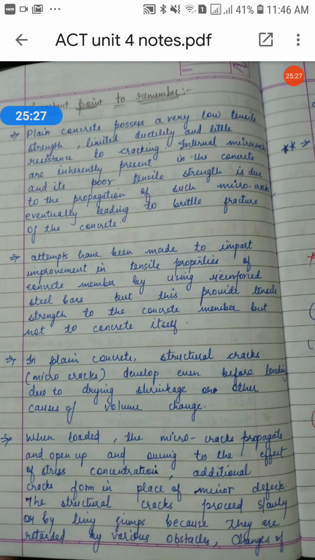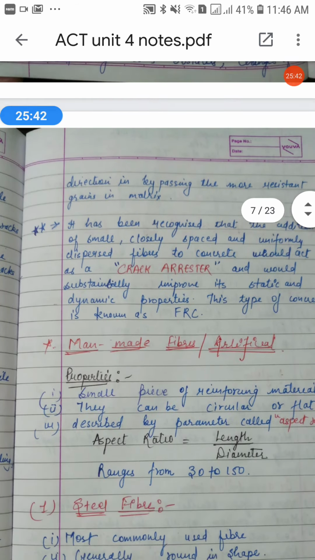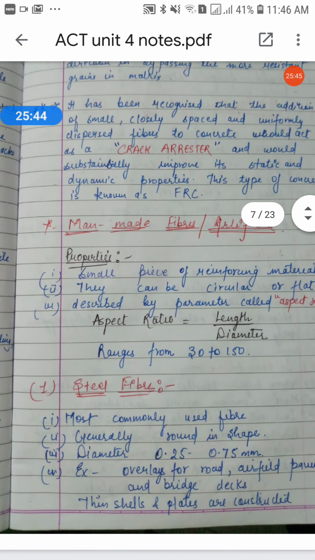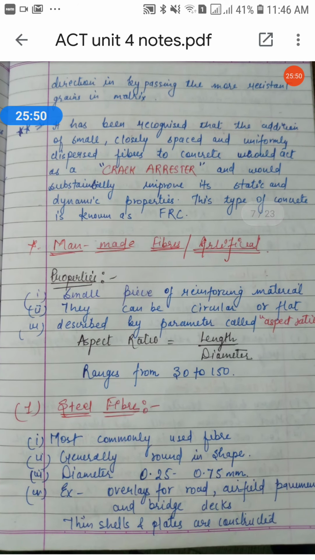In the next lecture I will discuss polymeric fibers, carbon fibers and glass fibers, and these are very important too. Crack arrestor. We'll start from here onwards with man-made fibers or artificial fibers. Then we'll study natural fibers, and then the interaction between matrix and fiber. This will be discussed in later, upcoming classes. Study well. Thank you.